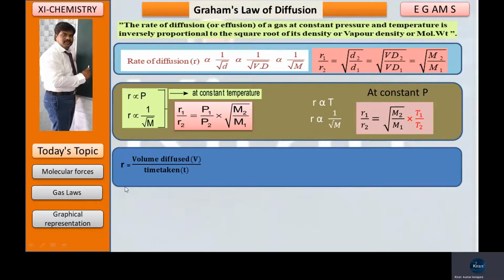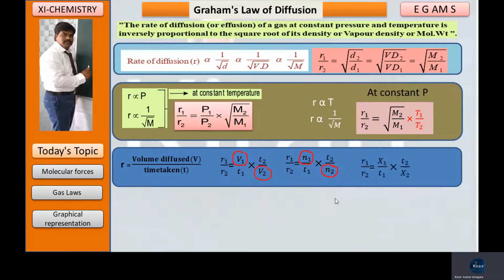This is about the definition. R is equal to volume diffused by time taken. R1 by R2 is equal to V1 T1 into T2 by V2. When you substitute, instead of volume V1, I have substituted N1. Instead of volume V2, I have substituted N2. So when you know the number of moles instead of volume, this equation may be converted like this: R1 by R2 is equal to N1 by T1 into T2 by N2.